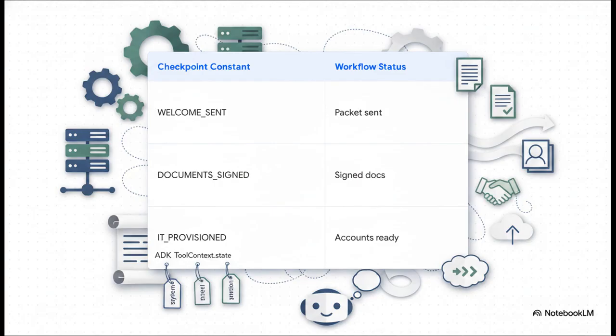To see how this plays out practically, we establish really clear checkpoint constants, something like welcome sent. And by using ADK's tool_context.state, these exact variables pass directly into the system instruction. This means Python is automatically filling in the blanks with real data every single time the agent runs. The model never has to dig through old messages and guess where it is. It simply enforces the sequence, making absolutely sure no steps are ever skipped.